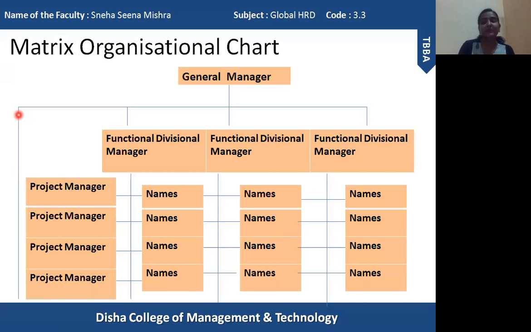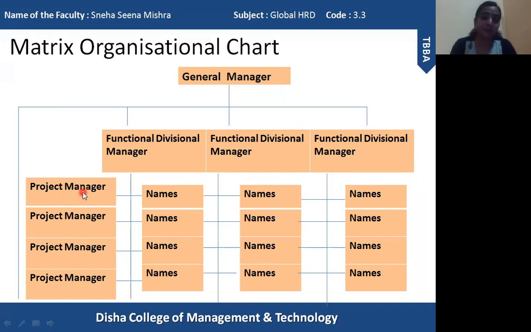So this is the representation of the matrix organization structure. So these are the different types of departments. Here I have mentioned 3 departments. Each department has 4 employees. Clear? Now simultaneously there are 4 projects going on, and each and every project has a separate manager.